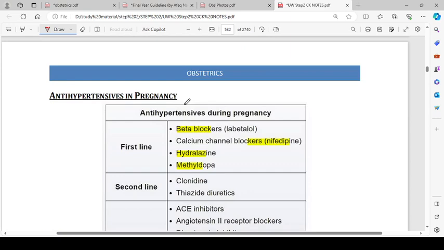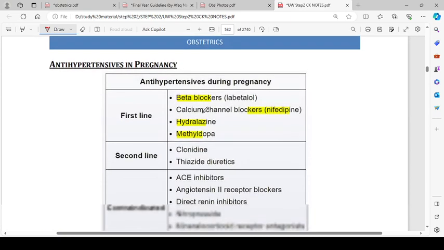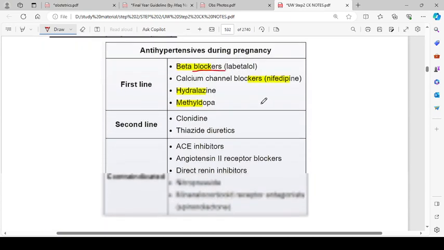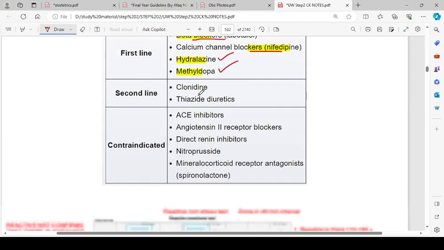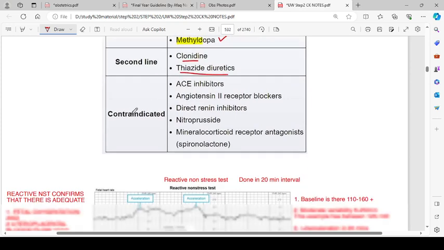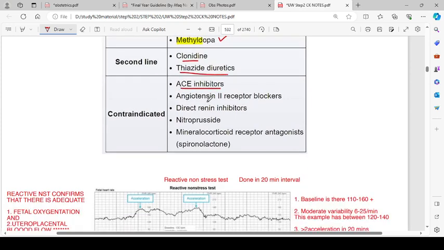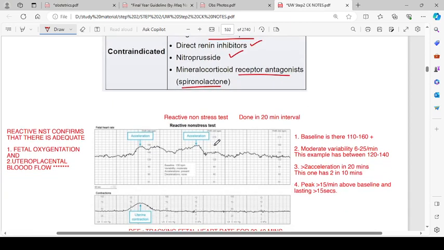So antihypertensives in pregnancy. First line is beta blockers like labetalol, calcium channel blockers like nifedipine, hydralazine, and methyldopa. Second line is clonidine and thiazide diuretics. Contraindications are ACE inhibitors, angiotensin II receptor blockers, direct renin inhibitors, nitroprusside, and mineralocorticoid receptor antagonist, that is spironolactone.